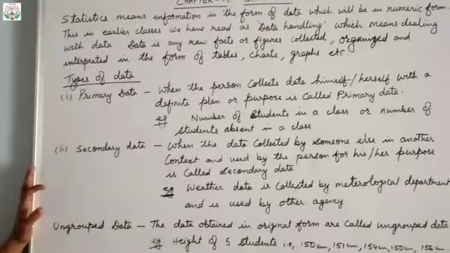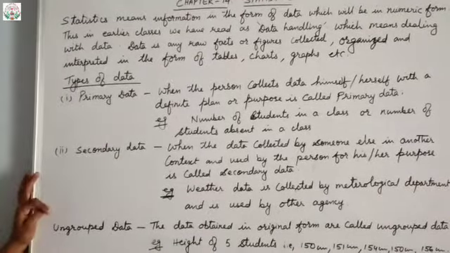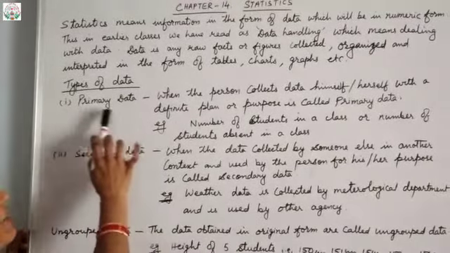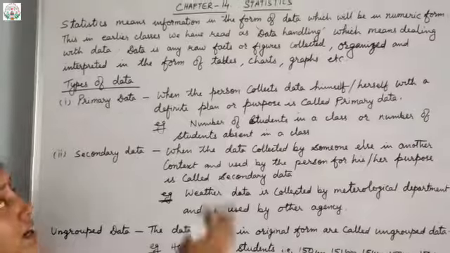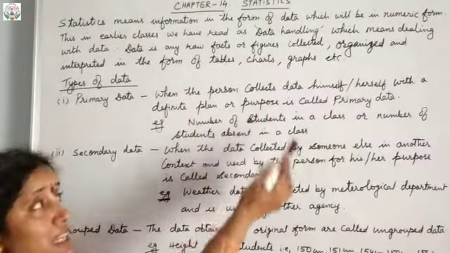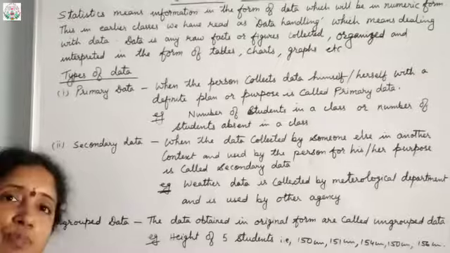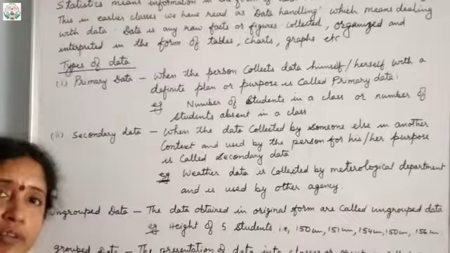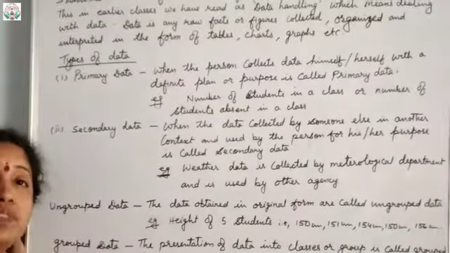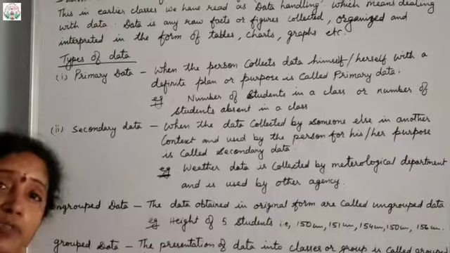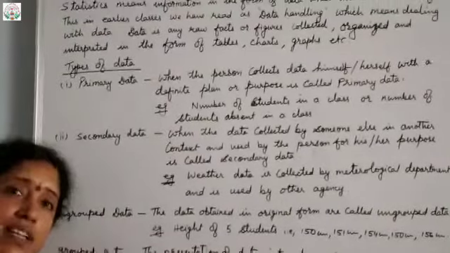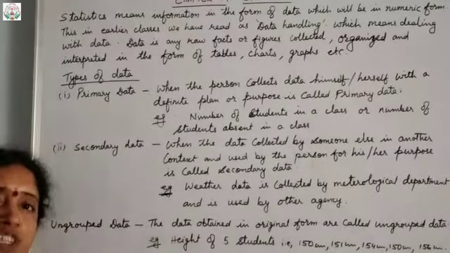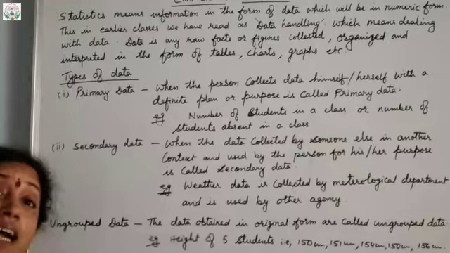Now we know that data is a raw figure in case of statistics. So now, types of data. Primary data means the data when the person collects data himself or herself. Suppose I am going to the class and I am asking the children how many were absent in the class yesterday. I am directly asking the question, and children will reply, like 5 children were absent, 6 children were absent. So that is the data I have collected.